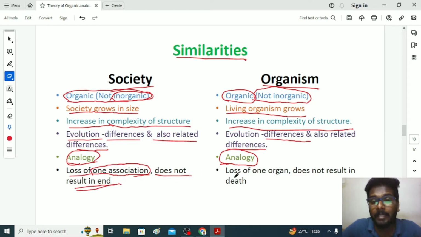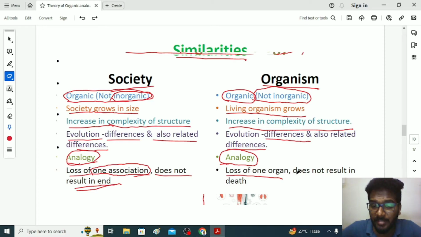Society exists anyway. Similarly, if you take the human organism, if one organ is lost, it doesn't mean the human will die. In every case, we cannot say loss of one organ leads to loss of life. If you take a particular human being's leg or hands, if the person met an accident, he lost his hand or legs, we cannot say he will die. Still, he has chances for living. Spencer compared the living organism with the society only in specific cases. For example, if a human being lost his heart, he will die, of course.